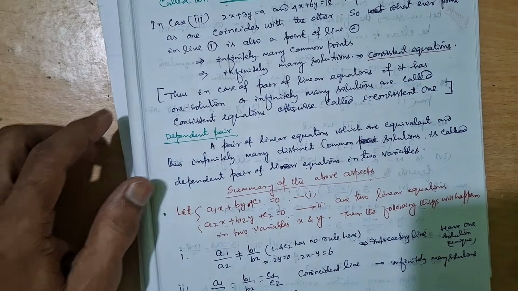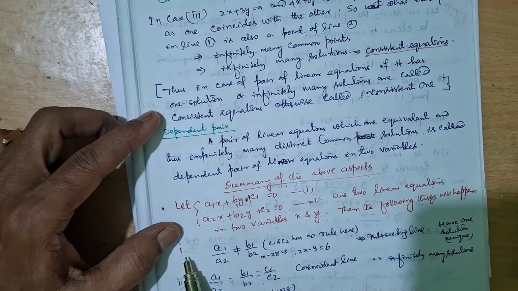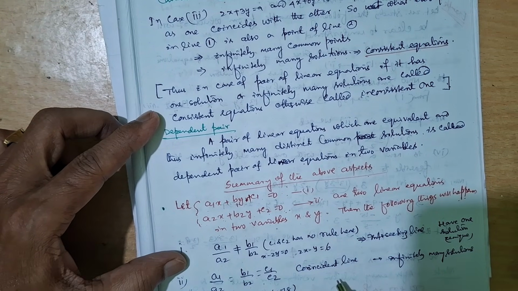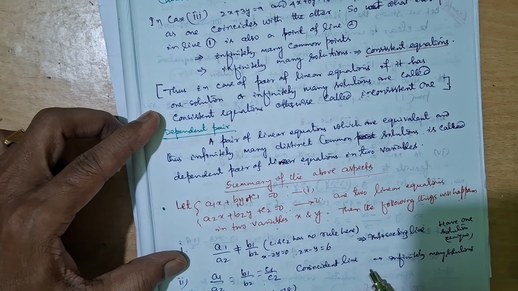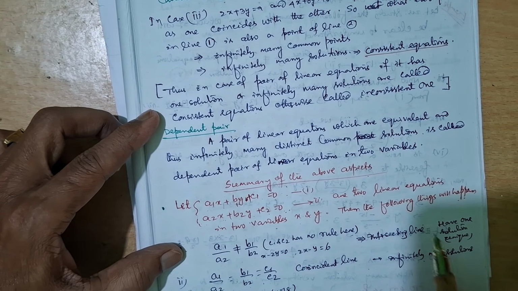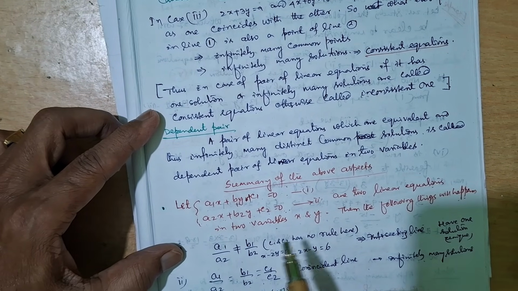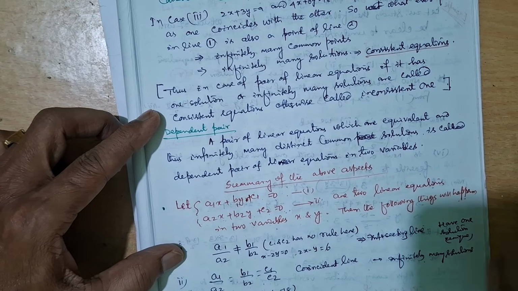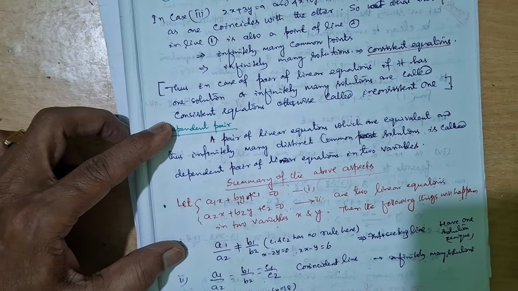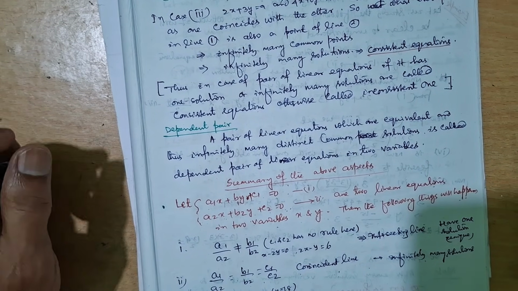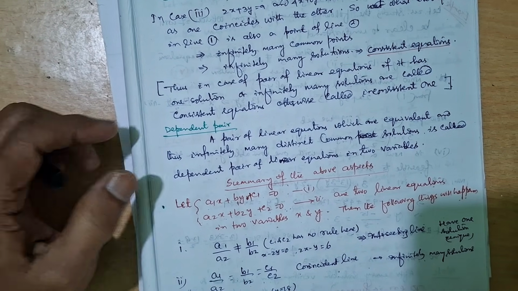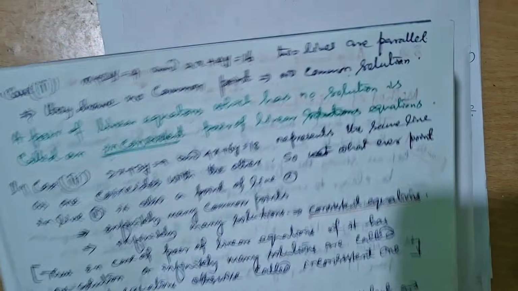So what is consistent? In case 1, it is consistent, meaning it has one solution. In case 2 it is also consistent because it has infinitely many solutions. For any value you take for x, you will get a corresponding y. But in case 1, it is only for a certain value of x that you will get a y. No other x will satisfy the equation. Only one and only one. But here there are infinitely many. In the parallel case, there is no such point. There is no point which will satisfy both equation 1 and equation 2. So it is inconsistent.